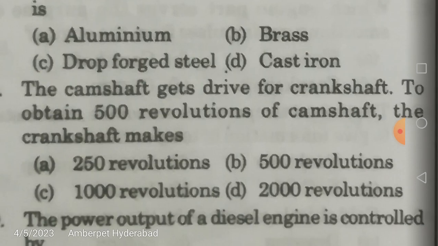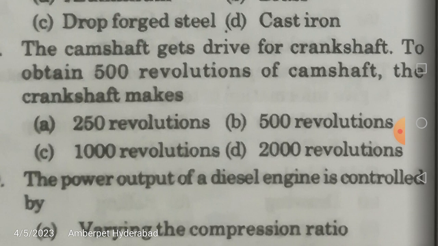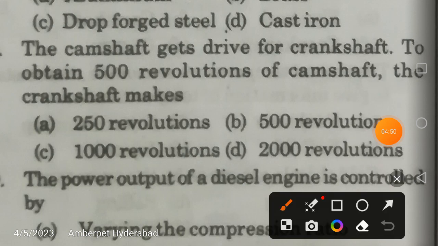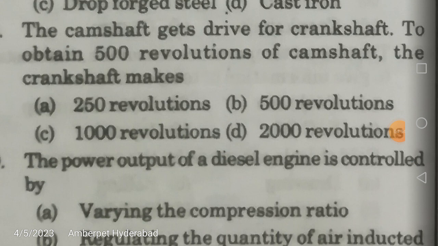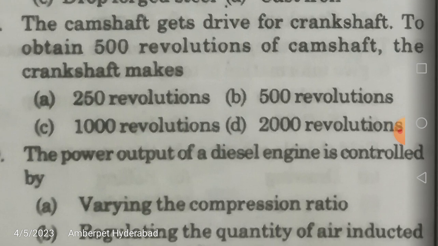Next, the camshaft gets its drive from the crankshaft. To obtain 500 revolutions of the camshaft, how many revolutions does the crankshaft make? Normally, the camshaft speed is equal to half of the crankshaft speed. Because the camshaft speed is given as 500 revolutions, the crankshaft speed should be double that, which means 1000 revolutions. Such questions are very confusing. If you halve it, you get 250.